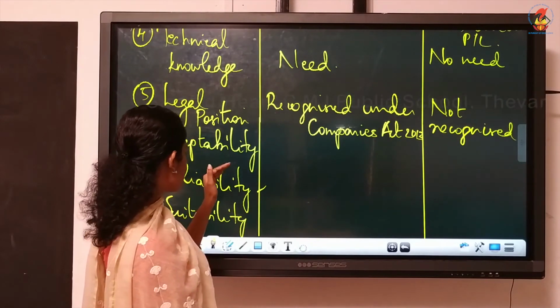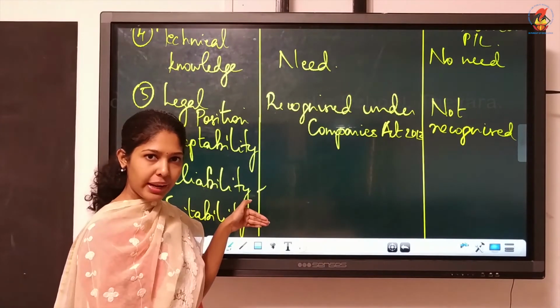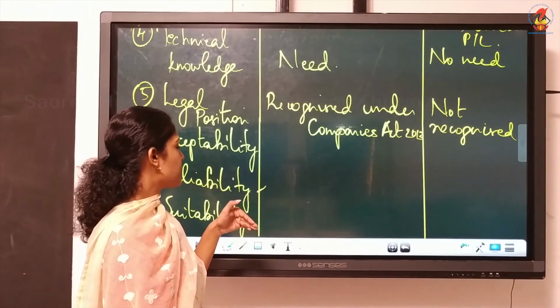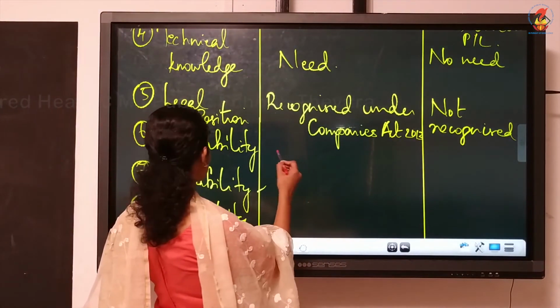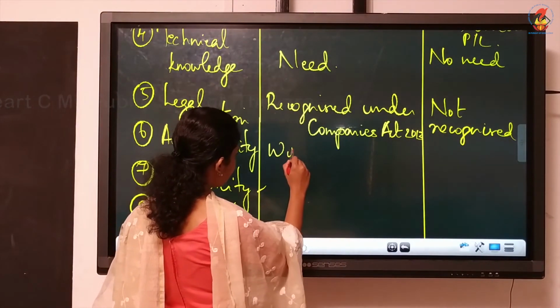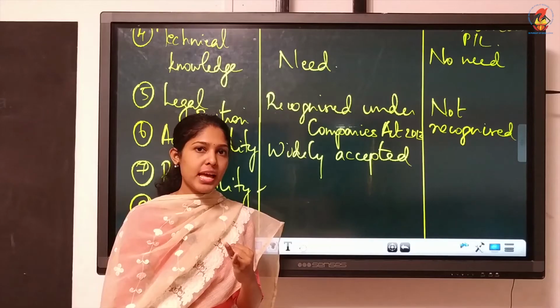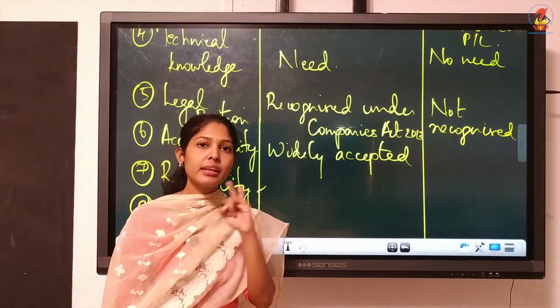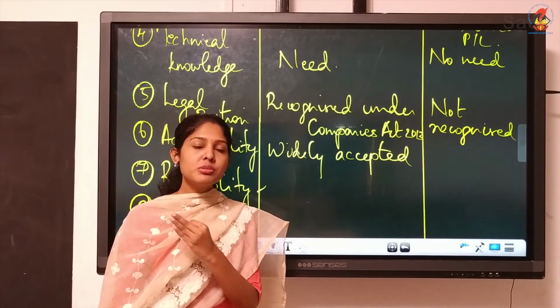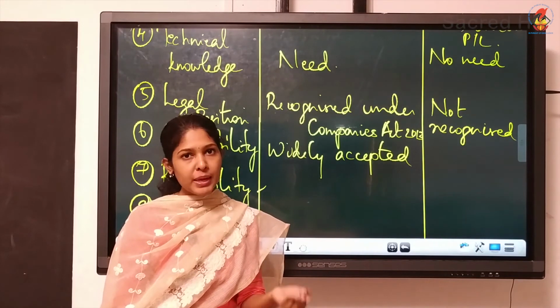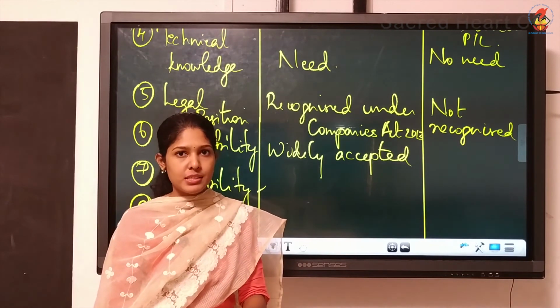Then acceptability, reliability, all these points are actually similar. Acceptability means it is widely accepted. Which method? The accrual basis, widely accepted because it shows correct profit and loss. It includes all type of transactions like credit and cash transactions. It includes all adjustments, that is prepaid, outstanding, everything is considered.